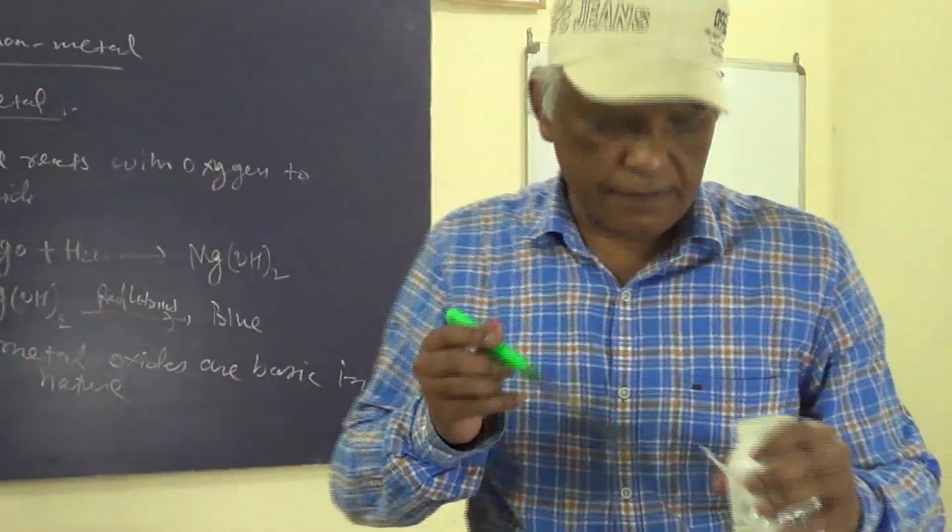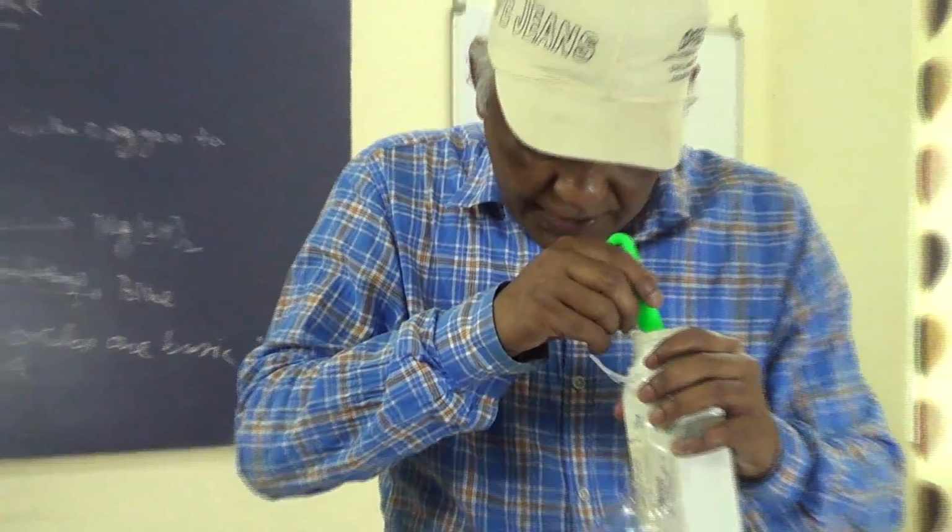Sodium is a very soft metal. It is cut with a knife. We take a pinch of sodium.